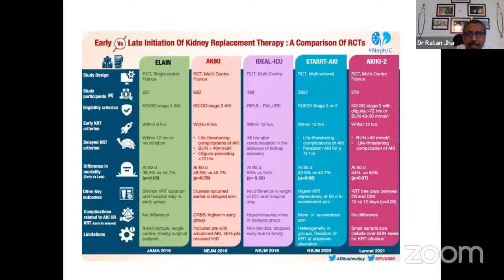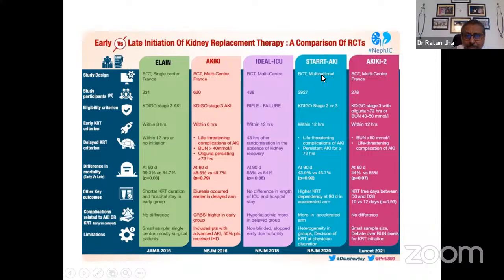So this is just a slide to tell you what the reports are about the early versus late initiation of kidney replacement therapy in a situation where the person has an acute kidney injury with or without background kidney disease. So there are many trials: ELAIN, AKIKI, IDEAL-ICU, STARRT-AKI, AKIKI 2.